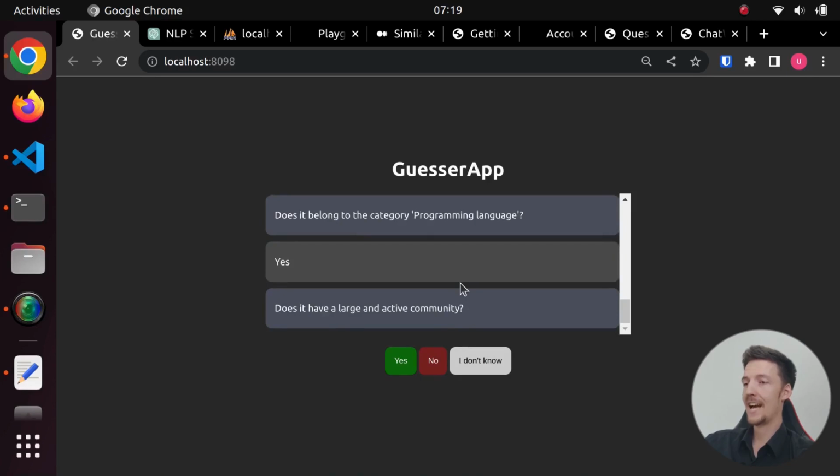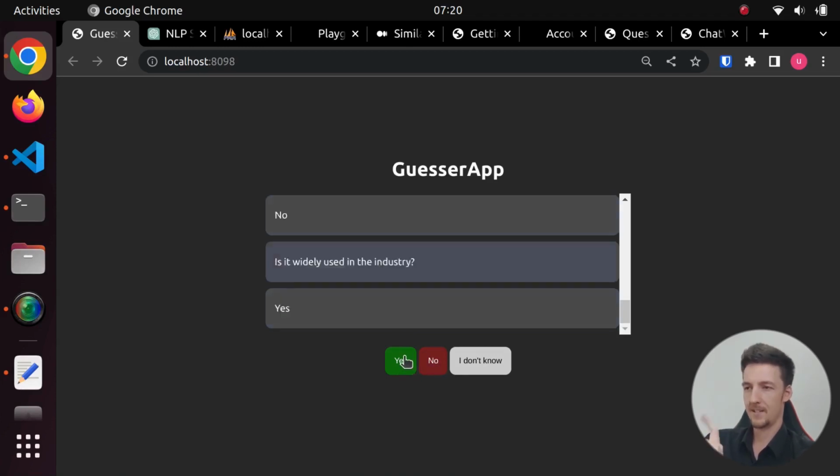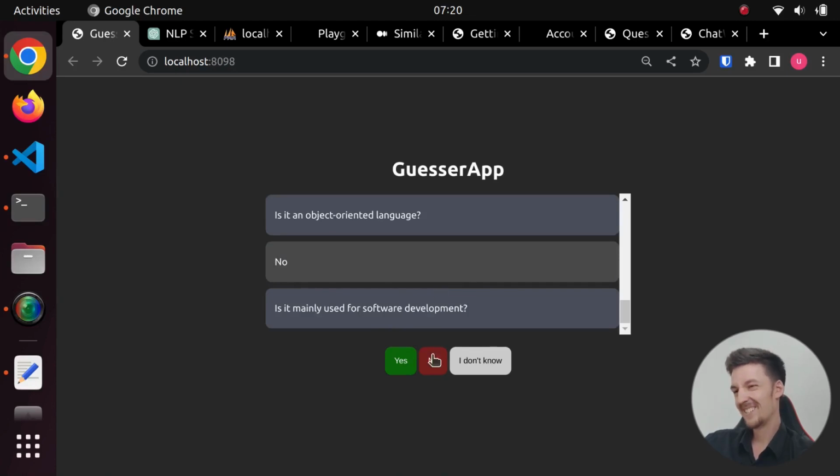Does it have a large and active community? It does. Does it include strict compile time checking? Absolutely not. Does it have a large library of functions? Yes. Can it be used to create effects on web pages? No. Is it widely used in the industry? It is. It is not an object-oriented language, even though you can use it that way. Is it mainly used for software development? No. Can it be used to send and receive cookies? Yes. Does it have built-in modules for different purposes? It does.